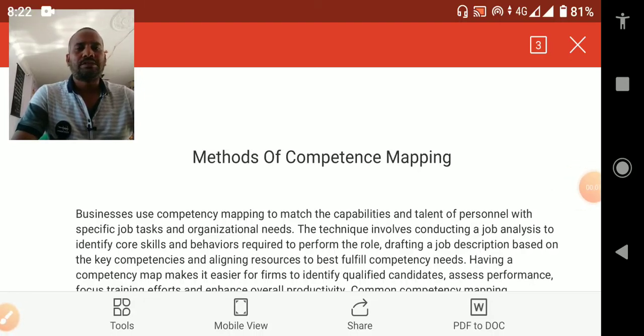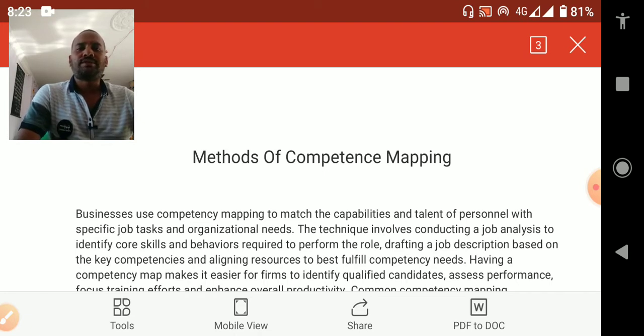Today we start a new subject for sixth semester students. Elective paper, talent management. In that talent management, a very important concept is competence mapping. Here we should learn about the methods of competence mapping.